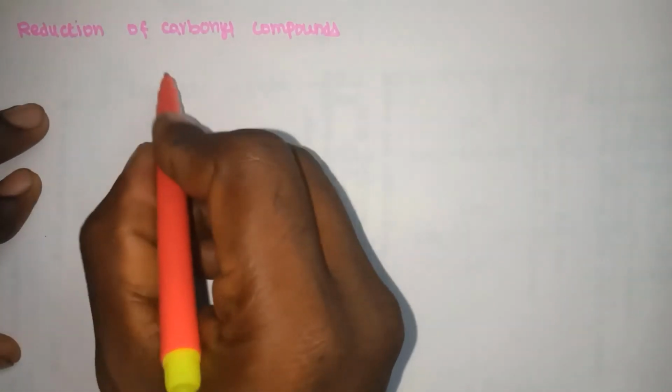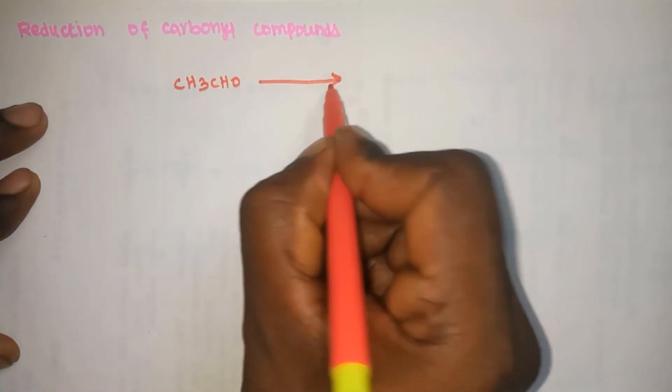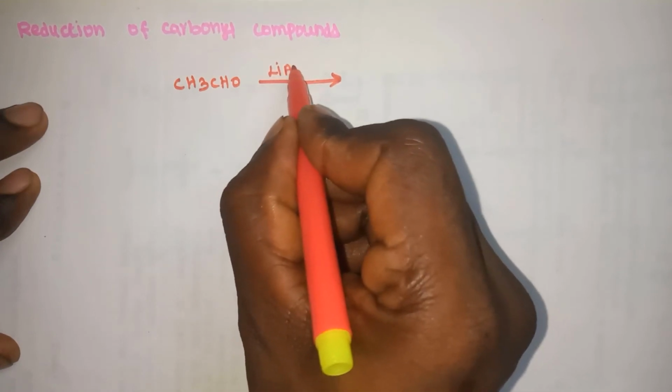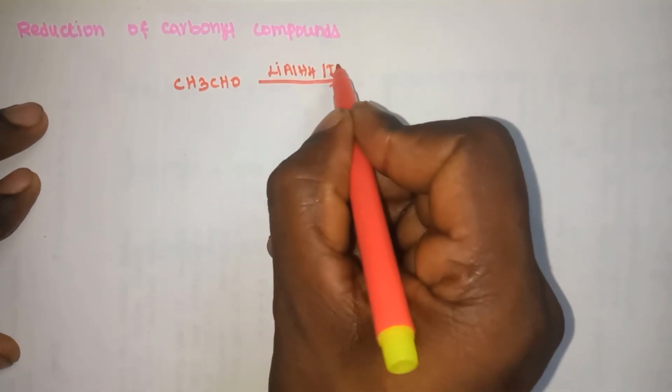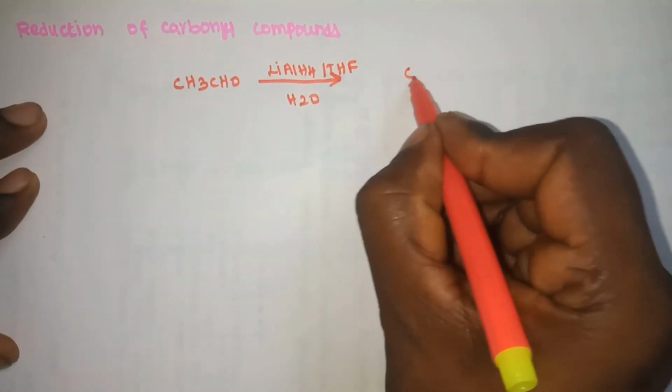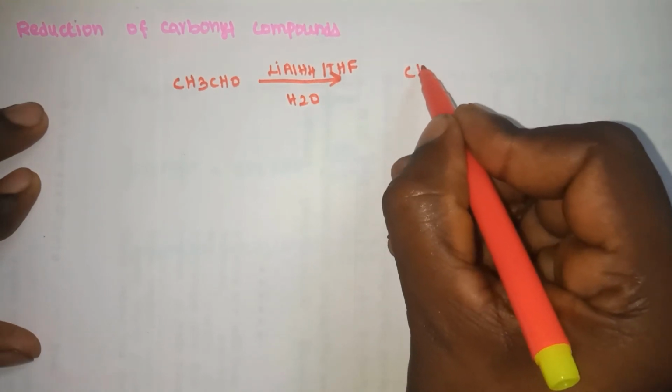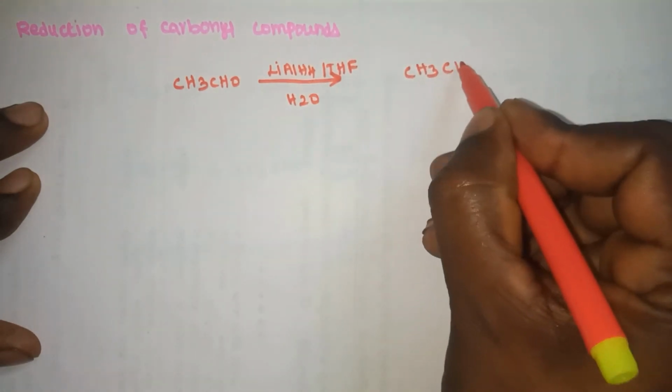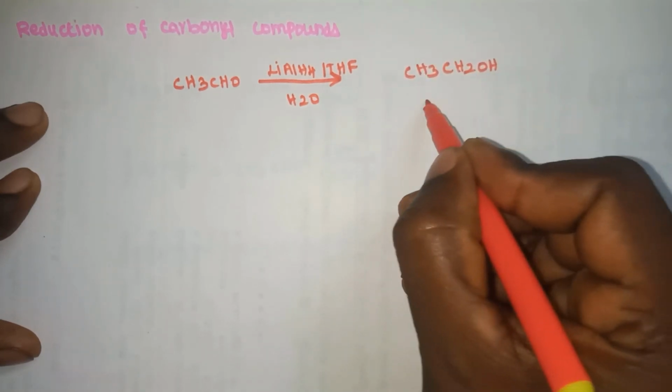Preparation of alcohol by the reduction of carbonyl compounds. Reduction of aldehyde or ketone with lithium aluminum hydride in a solvent like THF, tetrahydrofuran, followed by hydrolysis gives the alcohol. Example: CH3CHO, acetaldehyde, undergoes reduction with lithium aluminum hydride in THF followed by hydrolysis to form the alcohol CH3CH2OH, ethyl alcohol.